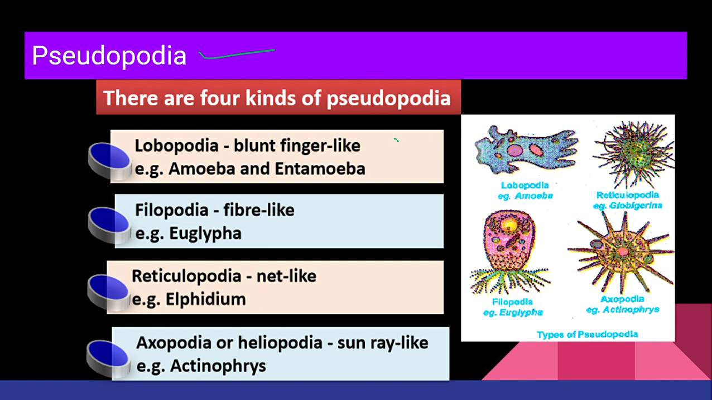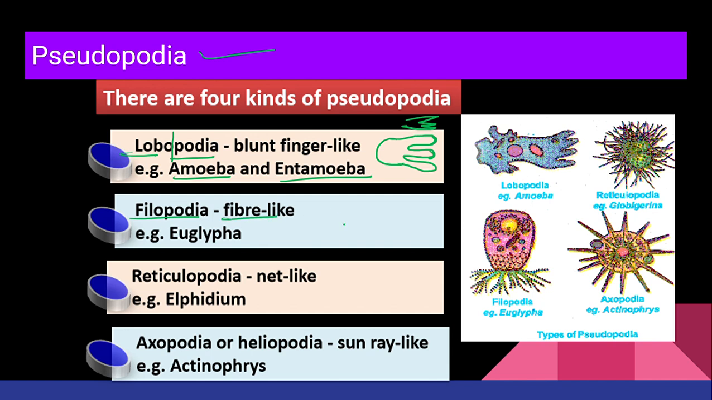If the structure is blunt finger shape, please all of you draw this diagram. Blunt shape means I am talking like this. What is the meaning of blunt? Which is not sharp. If I draw like this, it is sharp, right? But here you can see it is not sharp. It is blunt. So we call it lobopodia. The pseudopodia which has a blunt finger-like structure, we call it lobopodia. For example, your amoeba and entamoeba.